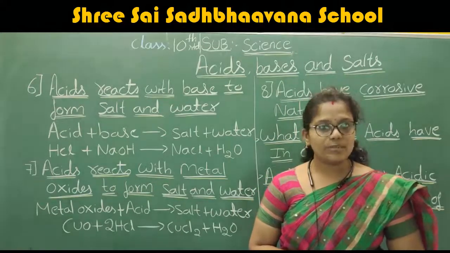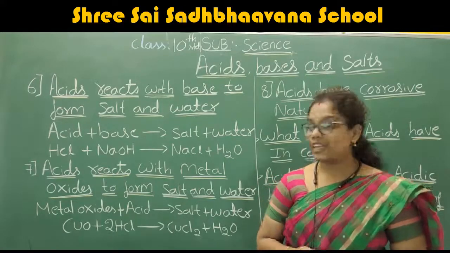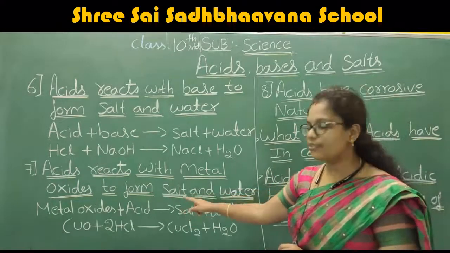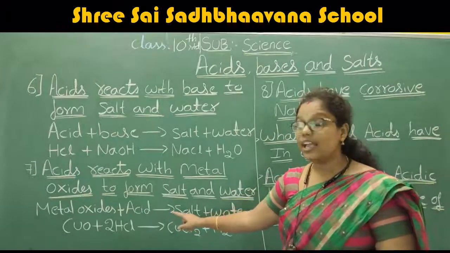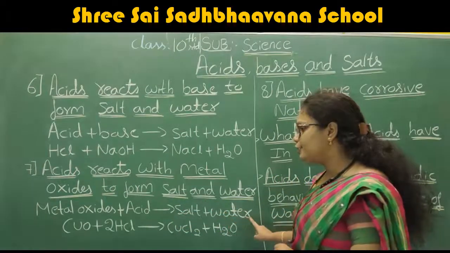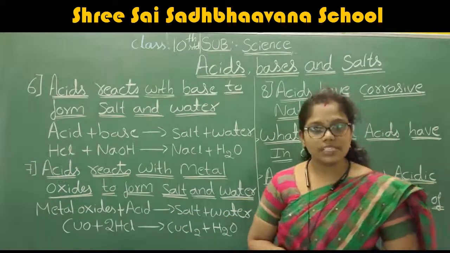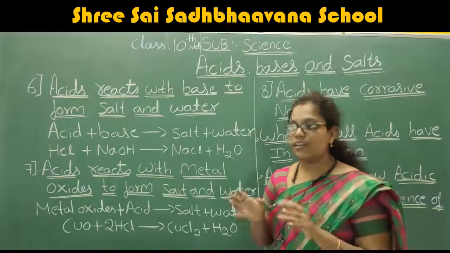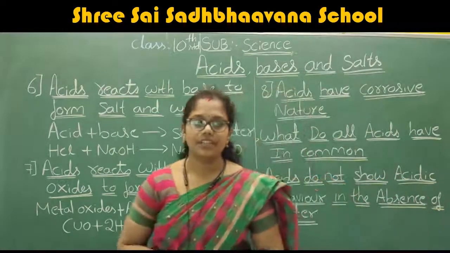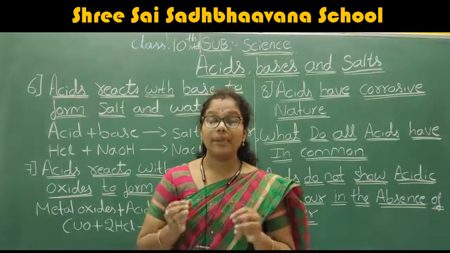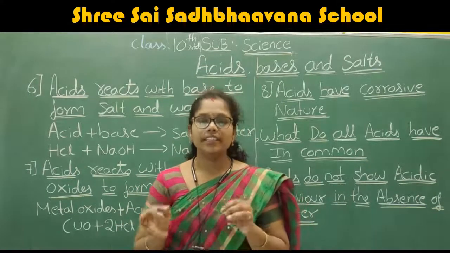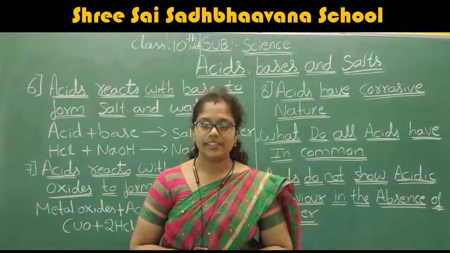What is the next important property of the acid? When a metal oxide is reacted with an acid, it forms salt and water. Metal oxide means metal with oxygen. What are metal oxides? Metal with oxygen, that we call a metal oxide.